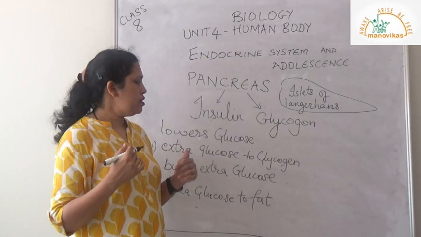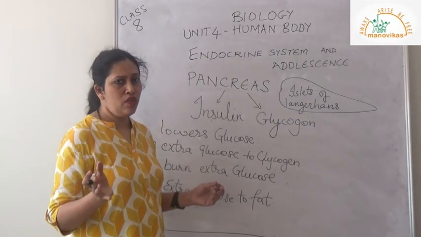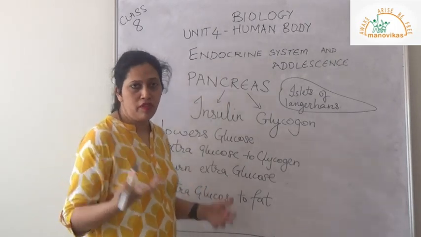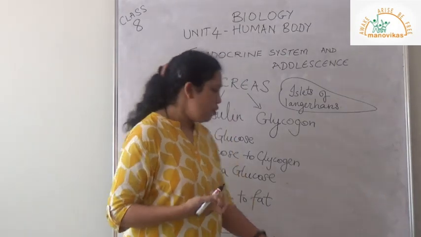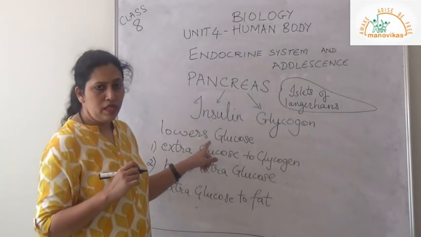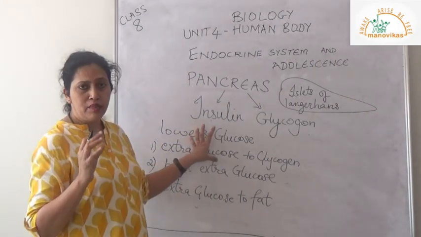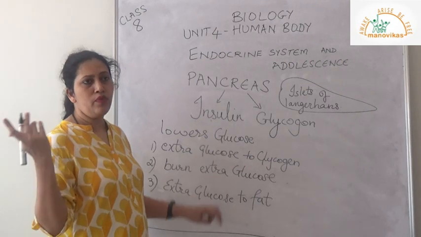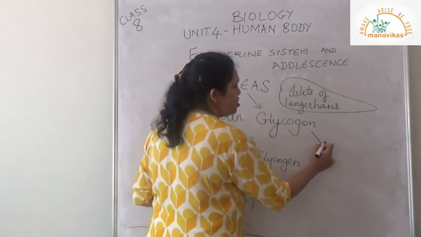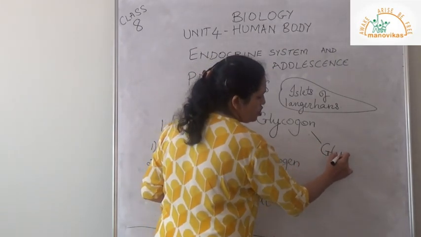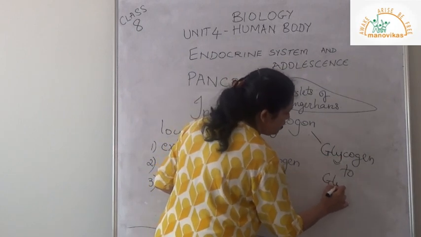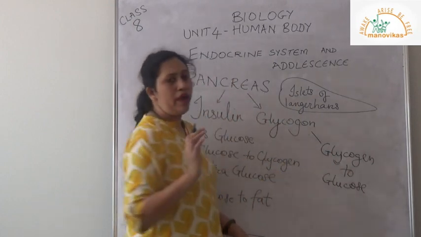So the sugar level will remain high in the blood and it cannot be controlled unless some injection or tablet is taken from outside. You must have heard about insulin injections, etc. Now, glucagon works only when glucose level is low in the body. Sometimes the glucose level is less in our body, like when you go for a running race, we require more energy. At that time the stored glycogen is changed to glucose whenever required.